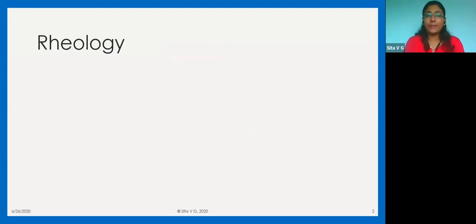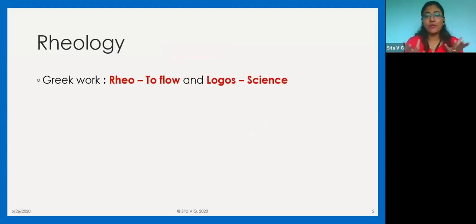So rheology comes from a Greek word. Rheo means to flow and logos means science. That means the science of the study of flowability of materials. This is called rheology. Now in this subject, I want all the students to pay attention to every sentence I say, because this topic is so important that every line could be one of your GPAT questions.